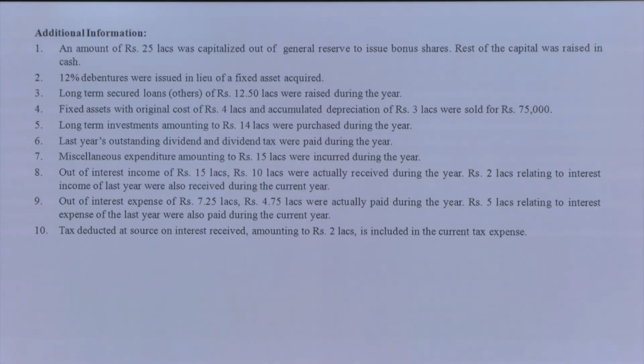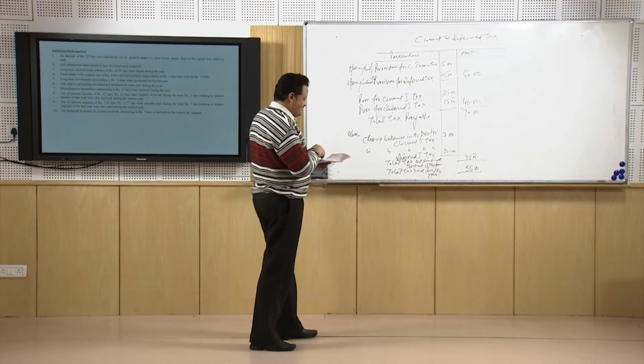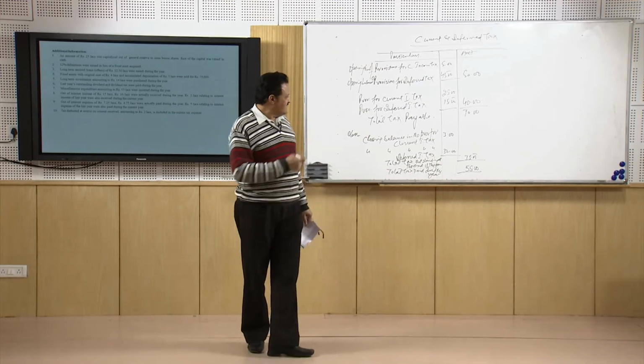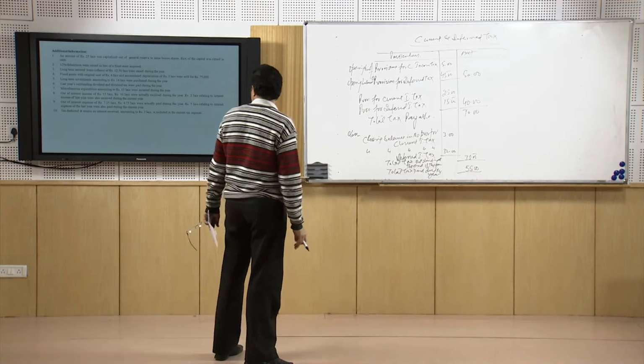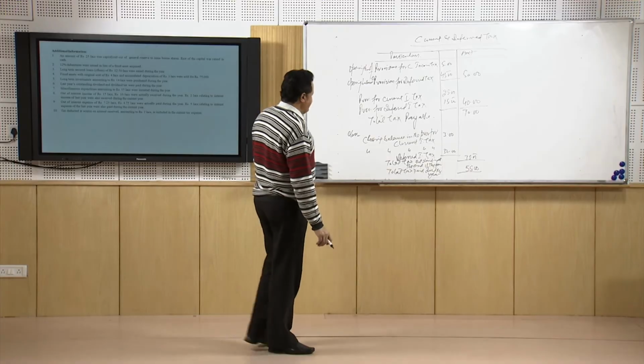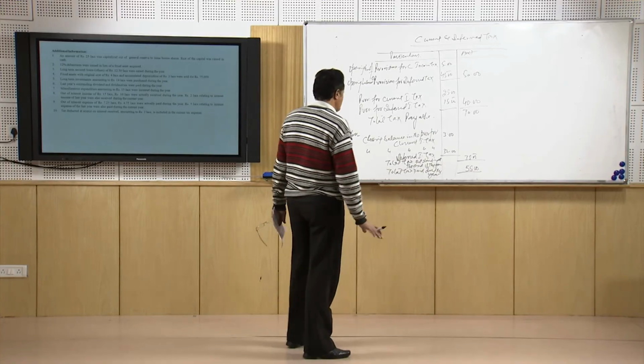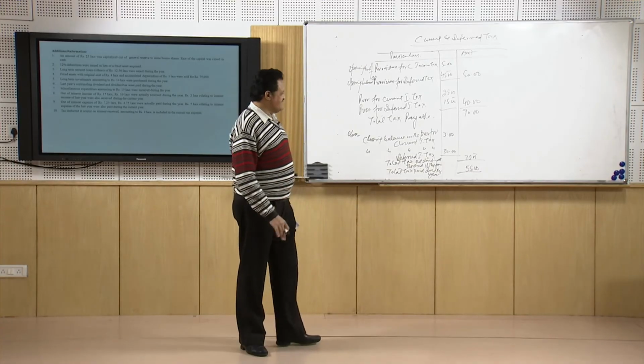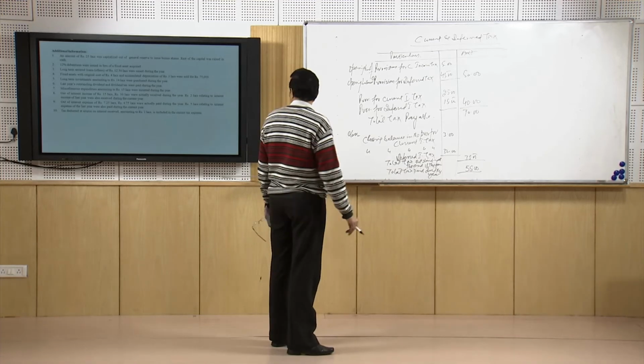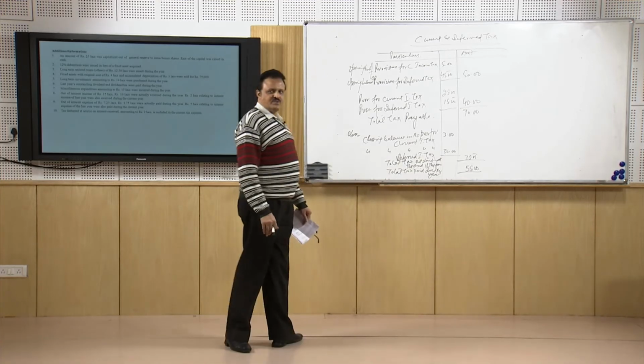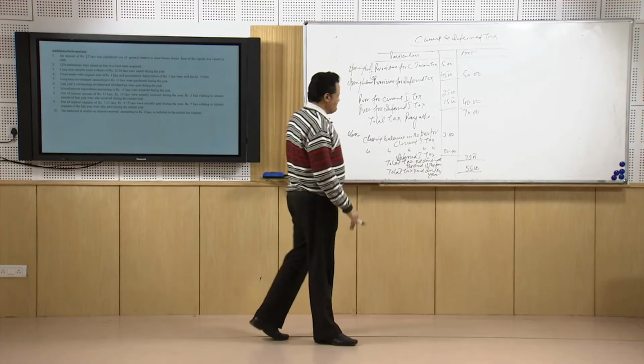So, tax deducted at source means the agency who paid the interest to this firm Skyline paid the interest, but deducted tax worth rupees 2 lakh at source. It means they have paid the interest on the investment, and that 2 lakh rupees tax is on account of the investing outflow. So, that will not be the operating outflow.